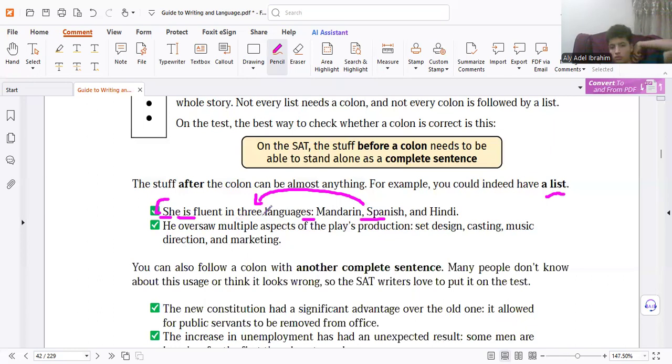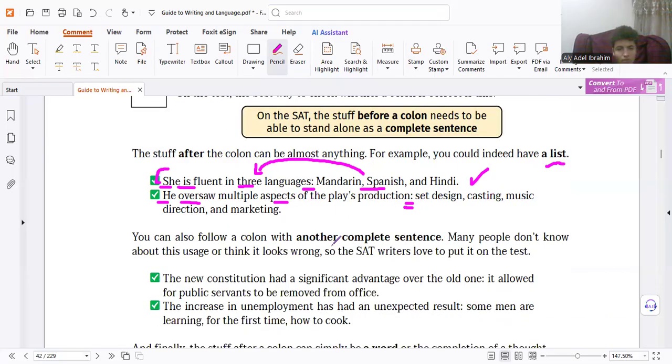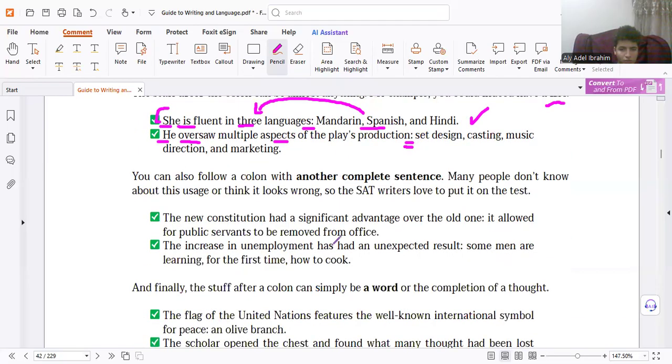So this is a list to tell you what the three languages are. Three languages already. So it's a sentence. Here again, he mentioned subject, verb, complete sentence meaning. And here we have the aspects. What's that? Set, casting, music direction, everything. So this is called a list. After the colon, we can expect it to be a sentence, no problem. But before is complete, constitutions had correct. After, I don't care.